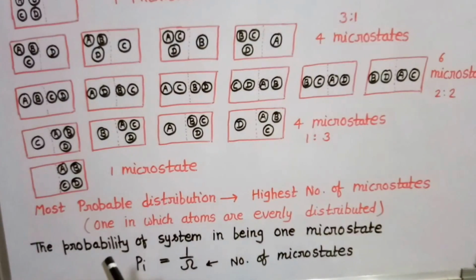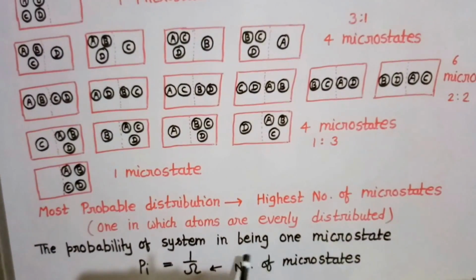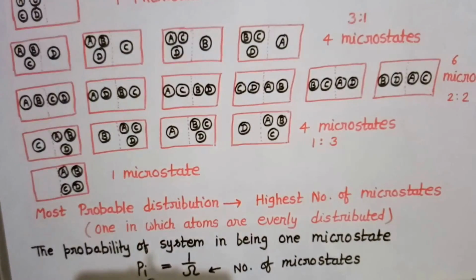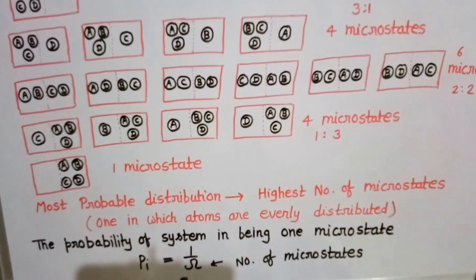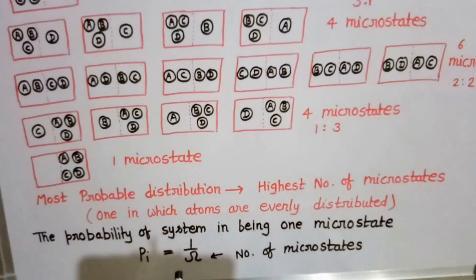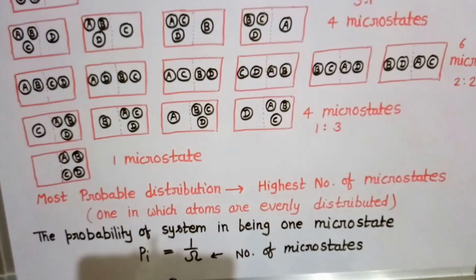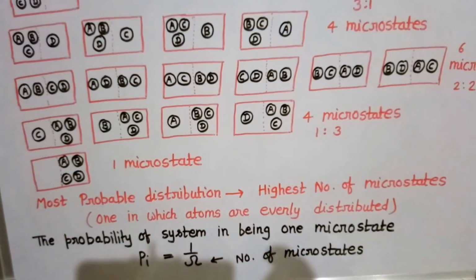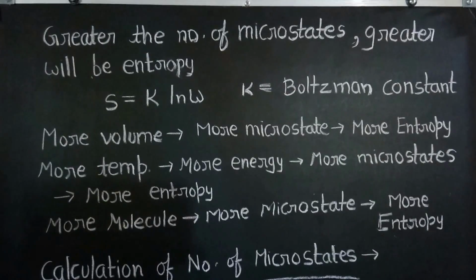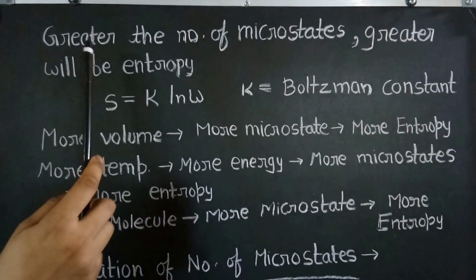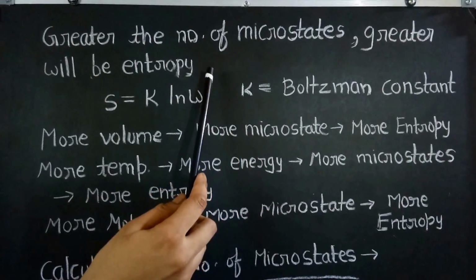And now the probability of the system being in one microstate will be equal to 1 upon omega, where omega is the number of microstates. Now the microstates are related to the entropy. Actually, probability is related to microstates and microstates are related to entropy. And the greater the number of microstates, the greater will be the entropy.